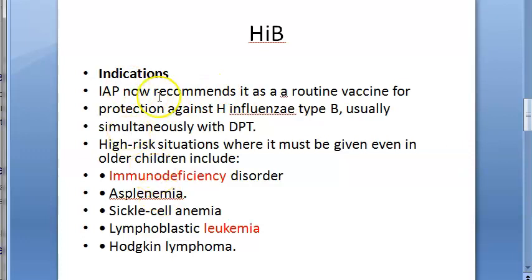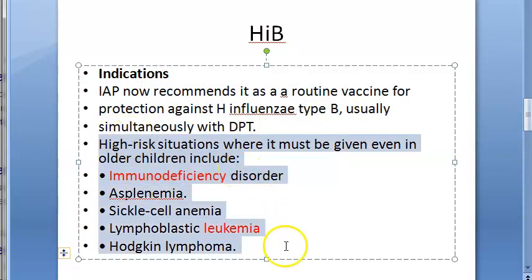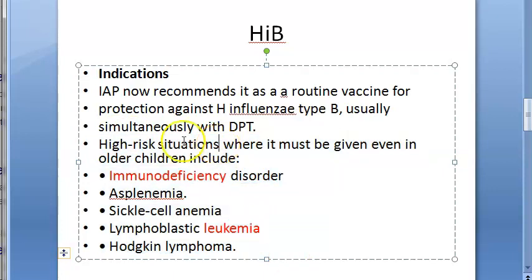Indications are like it's a routine vaccine. It is even given in high risk situations. High risk situations where it must be given in older children include immunodeficiency disorder, lymphoblastic leukemia, sickle cell anemia, asplenia, Hodgkin lymphoma.